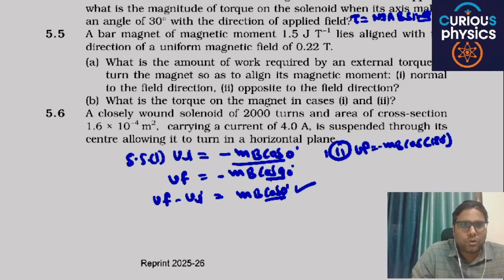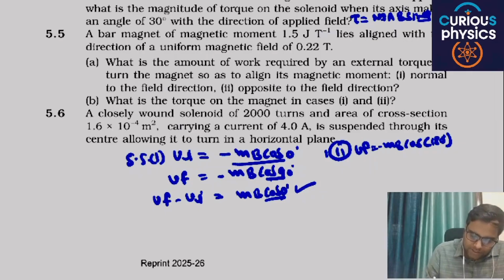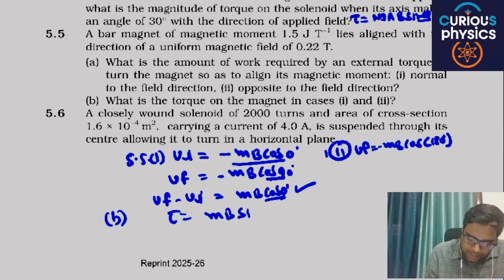What is the torque on the magnet in case 1? In both the cases the value of torque is 0. You have to directly put the formula torque is equal to M B sin theta.